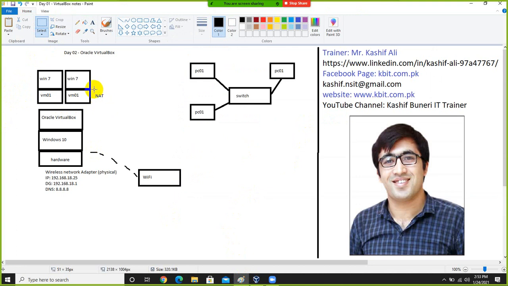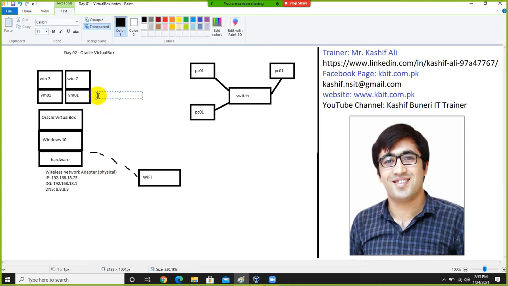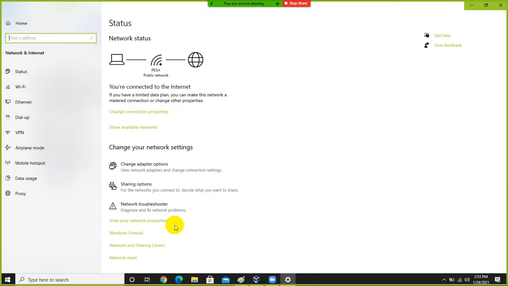For example, I have to connect these two computers, and I selected host only for both virtual machine. In host only option, these two virtual machine will be connected to each other and they can communicate to Windows 10 machine. And if I go to my Windows 10 setting, let me open the network setting of my Windows 10.